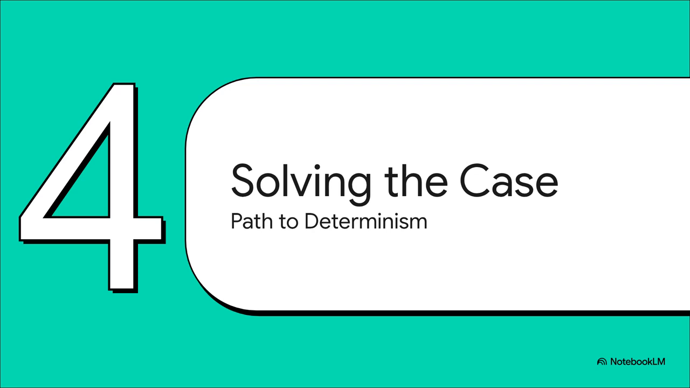So now that we've finally unmasked the true culprit, what can we actually do about it? How do we solve this case and finally get the true, predictable results we're looking for? Let's take a look at the path to determinism.